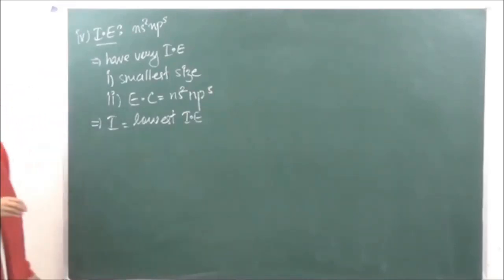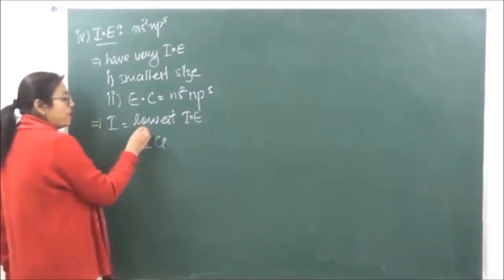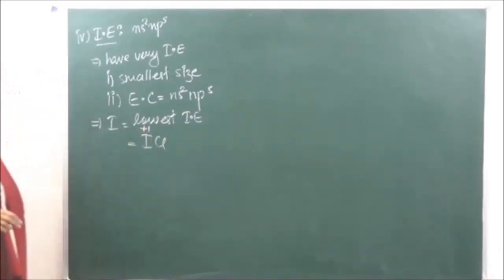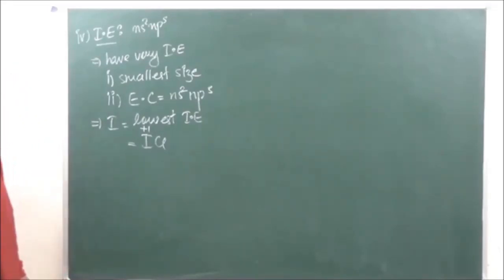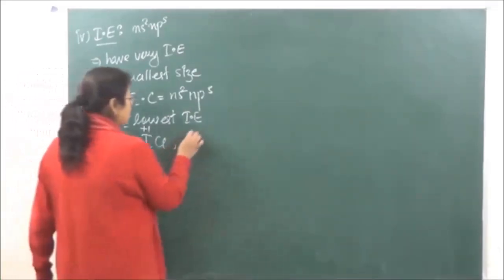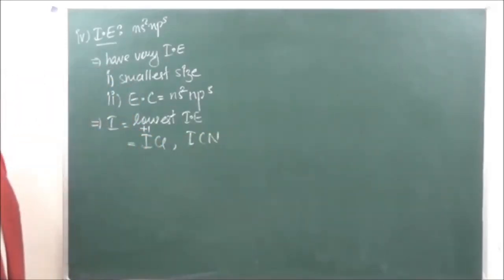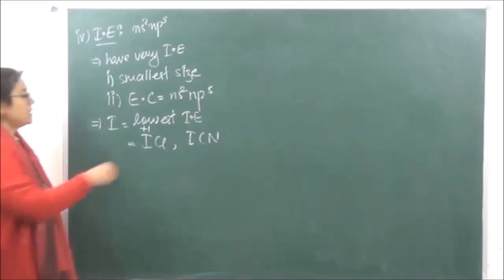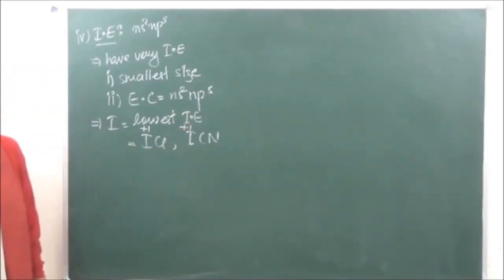For example, it has a tendency to form ICl, where the oxidation state of iodine is taken as +1. Similarly, it also forms another compound in the positive oxidation state, that is iodine cyanide. So ICN, again the oxidation state of iodine over here is going to be +1.